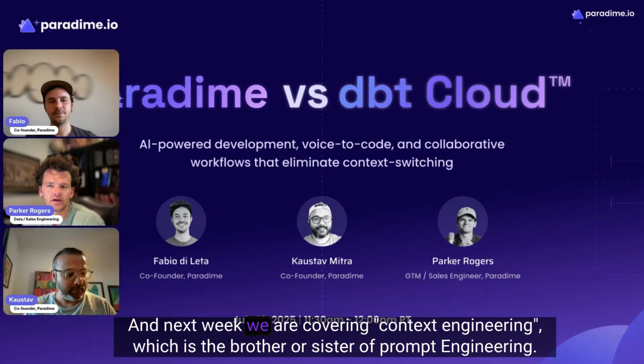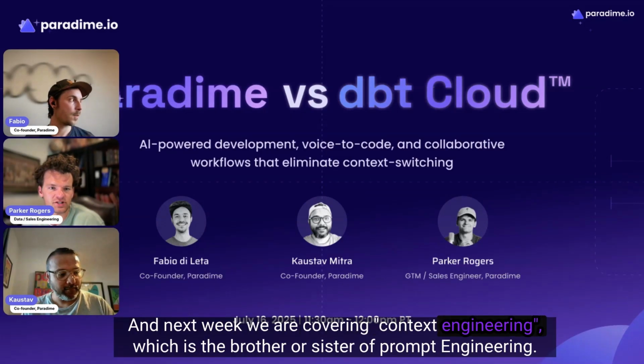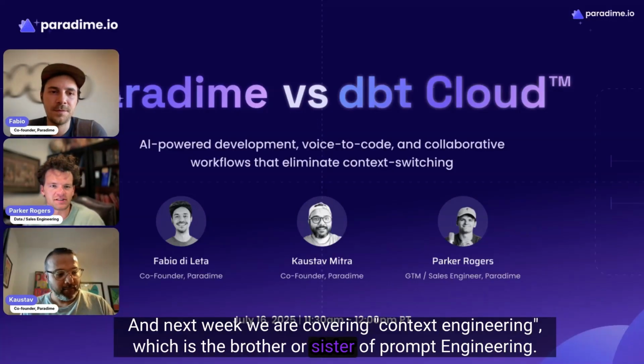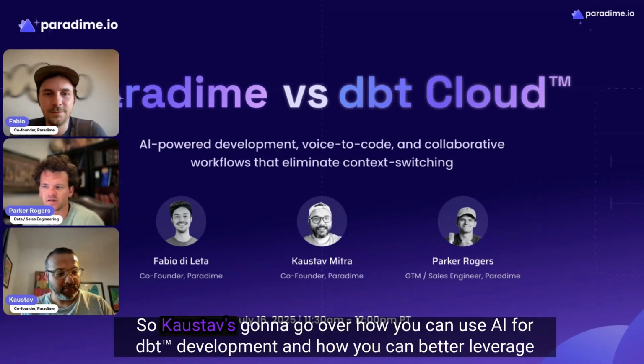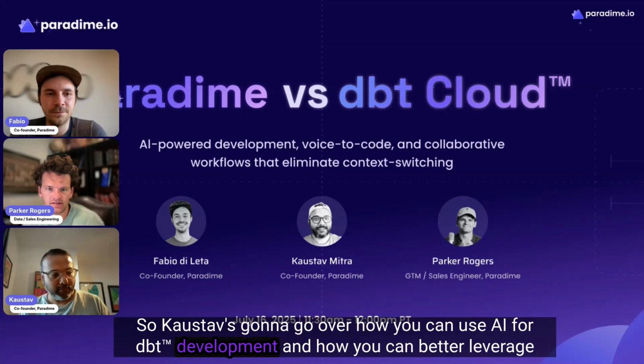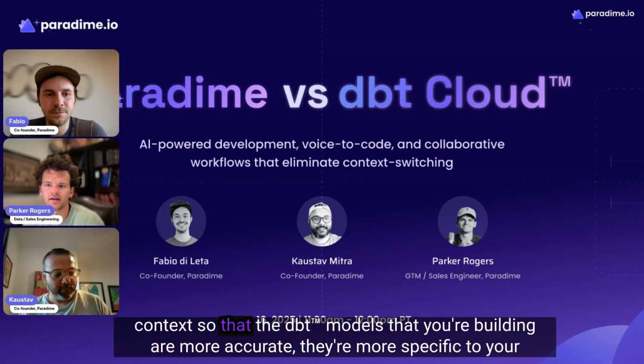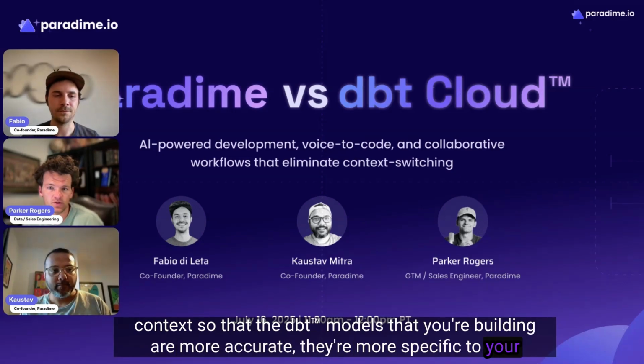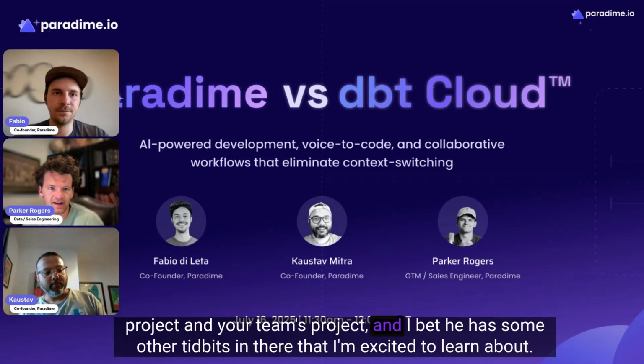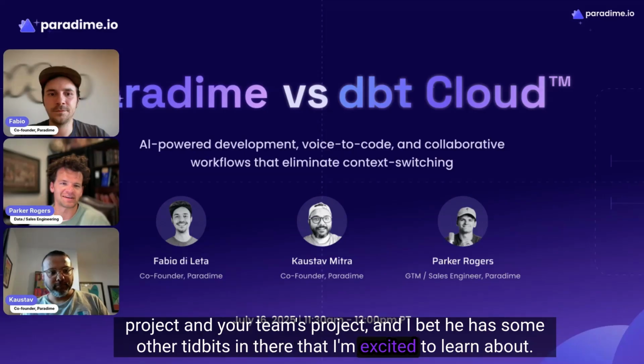And next week, we are covering context engineering, which is the brother or sister of prompt engineering. Kalstov is going to go over how you can use AI for dbt development and how you can better leverage context so that the dbt models you're building are more accurate and more specific to your project and your team's project. And I bet he has some other tidbits in there that I'm excited to learn about.